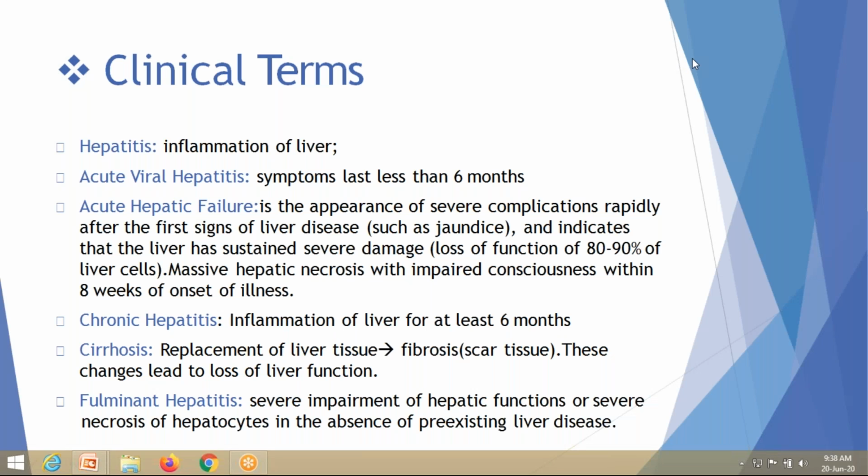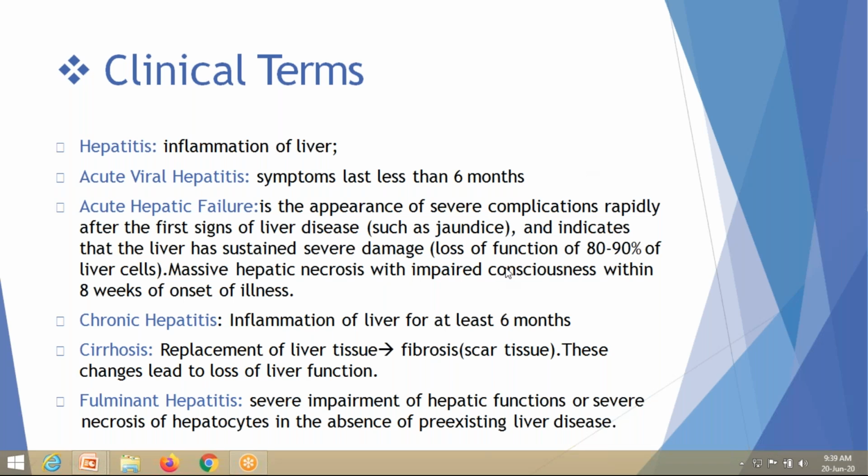Inflammation of liver leads to manifestation of jaundice. Jaundice manifests in the form of yellowish discoloration of eyes and urine, and constitutional features like fever, fatigability, malaise. Constitutional features are non-specific symptoms of any viral infection, seen in viral infected patients because of inflammatory pyrogens like interleukin 1 and interleukin 6. These interleukins increase the thermostatic setting point of the hypothalamus. That's why patients experience fever while infected with viral infections.